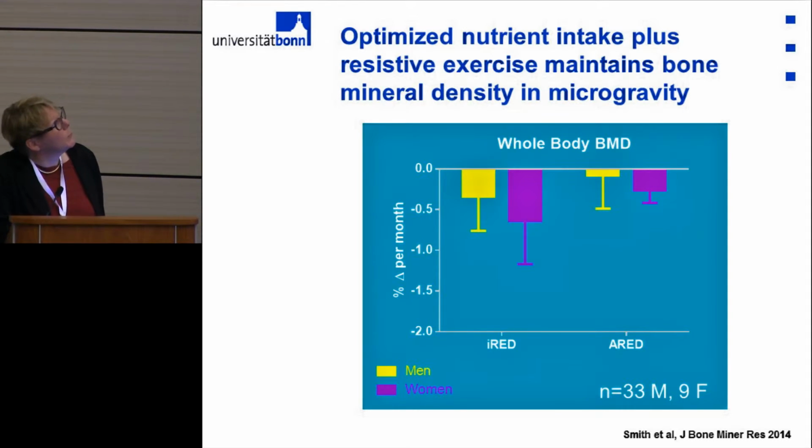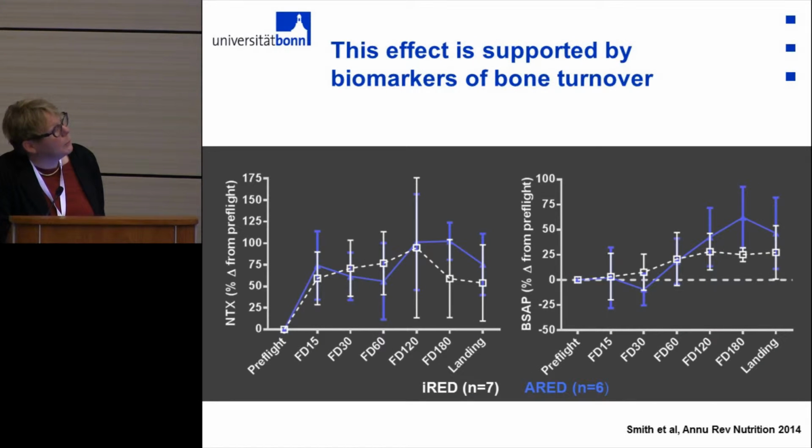And this is also supported by the biomarkers of bone turnover. You see here the bone resorption marker N-telopeptide, and here the bone formation marker bone alkaline phosphatase. There seems to be no big difference in the bone resorption marker, but you see at the end of the mission for sure there's an increase in the bone formation marker. That reflects very much that the combination seems to work. And that was the first time that we could keep up almost all bone mineral density in these astronauts.